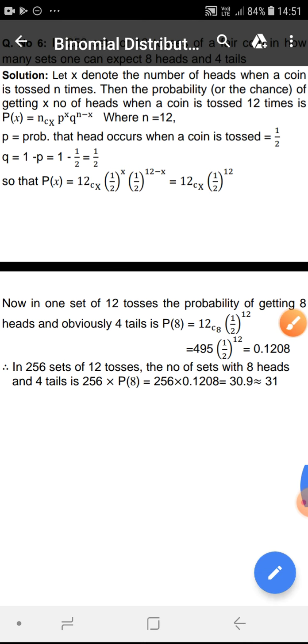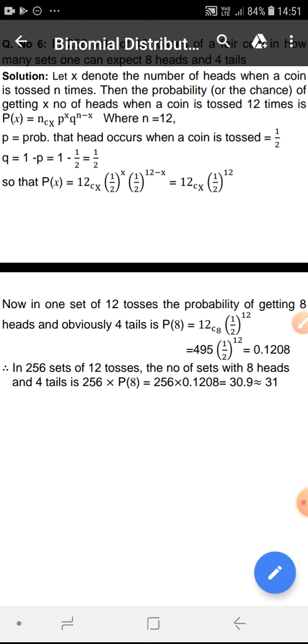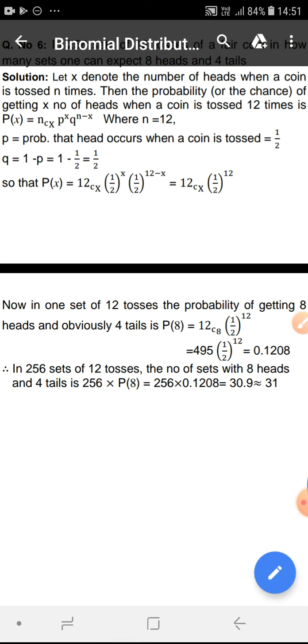P means the probability of success. Here p is the probability of head, the chance of getting a head when a coin is tossed, which is 1/2. So P is 1/2. Q means 1 minus P, which is 1 minus half, that is 1/2.